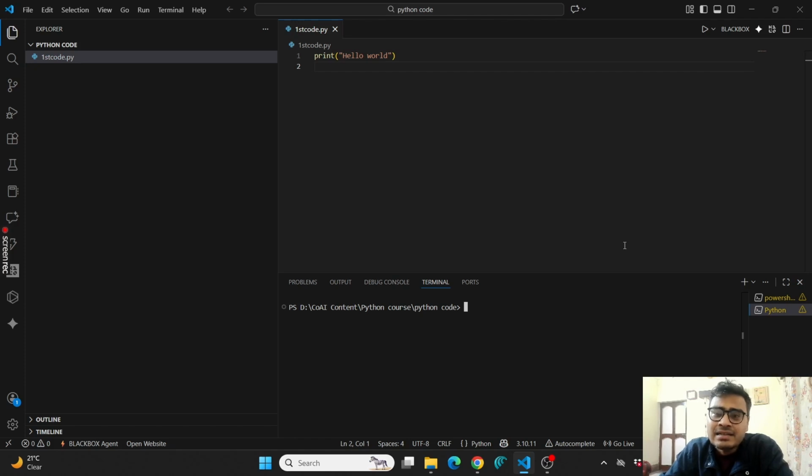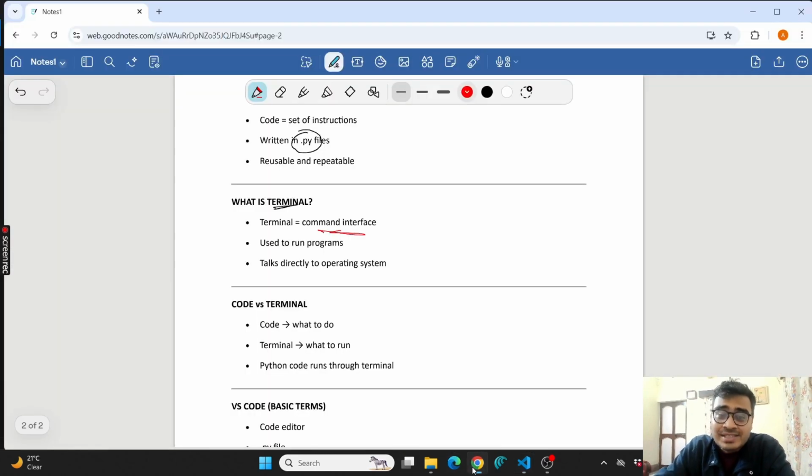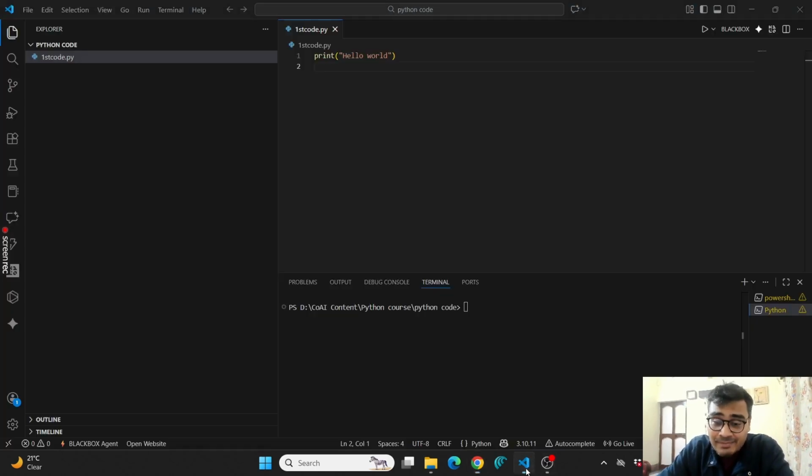Python code is used to instruct the computer what to do, and the terminal is used to instruct Python what to run. So these are two important things. In the terminal we always instruct Python to do this, do that.